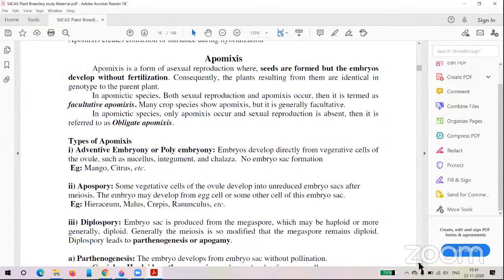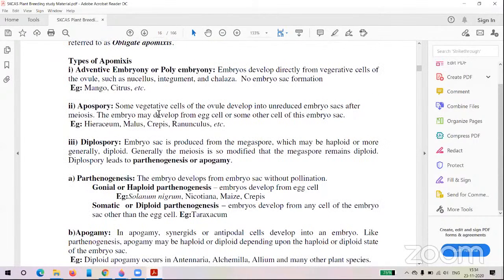Now the types of apomixis. This one is important for the examination purpose. Here, adventitious embryony or polyembryony. The embryo develops directly from vegetative cells of the ovule. The ovule is present in the ovary.